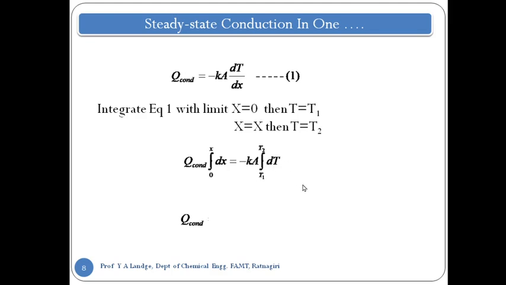After solving it, you get this particular equation: Q equals KA (T1 minus T2) upon x. So this is the equation for one dimensional heat transfer by conduction in the x direction through the plane wall.